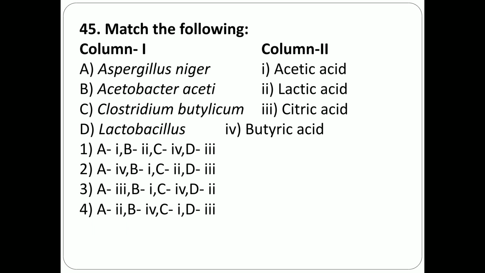Question number 45. Match the following. In column 1, Aspergillus niger, Acetobacter aceti, Clostridium botulicum, Lactobacillus. In column 2, acetic acid, lactic acid, citric acid, butyric acid are given. The correct matching is third option. Aspergillus niger can produce citric acid. Acetobacter aceti, it produces acetic acid. Clostridium botulicum, it produces butyric acid. Lactobacillus can produce lactic acid.